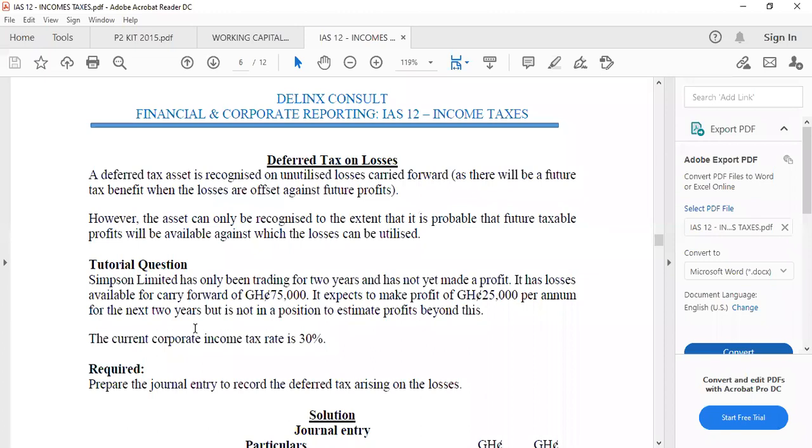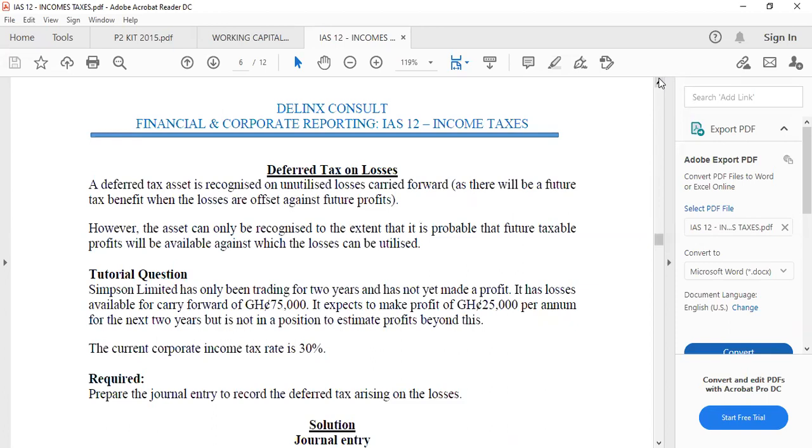Simpson Limited has only been trading for 2 years and has not yet made a profit. It has losses available for carry forward of 75,000. It expects to make a profit of 25,000 cedis per annum for the next 2 years, but is not in a position to estimate profits beyond this. The current corporate income tax is 30%. Required: prepare the journal entry to record the deferred tax arising on the losses.